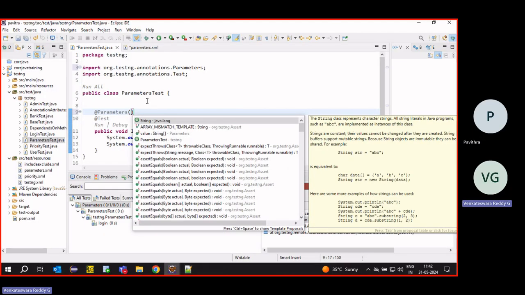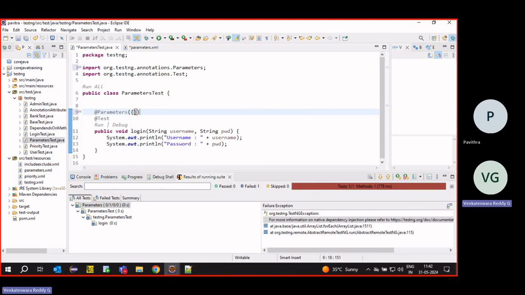Inside Parameters, we have to give the parameter names. Suppose username and password. I want to send two parameters, so open the brackets, then curly brackets, then double quotes. This is one parameter.